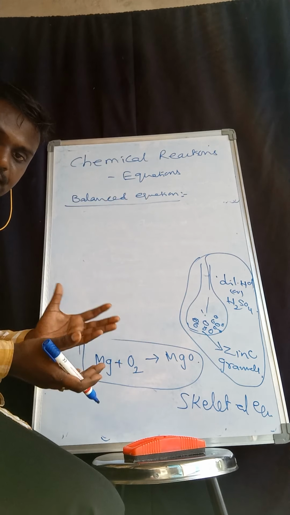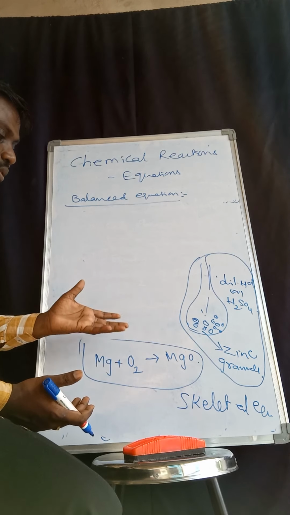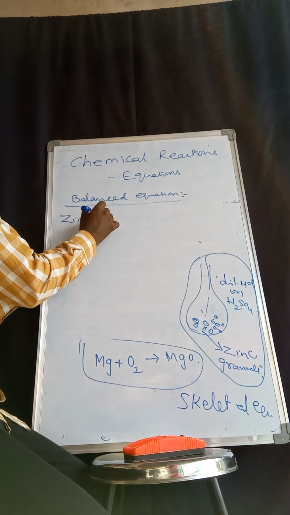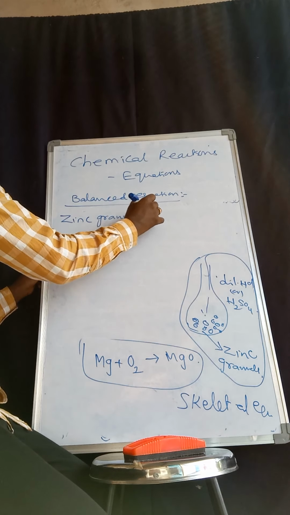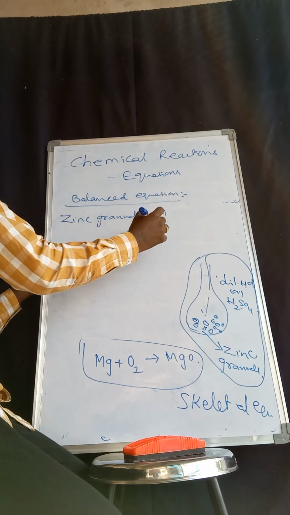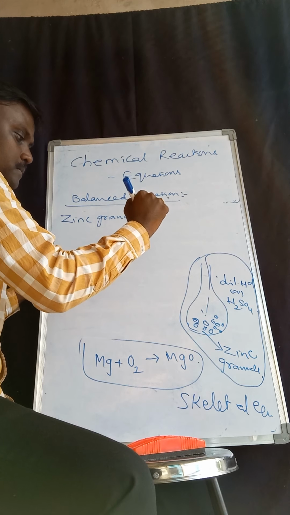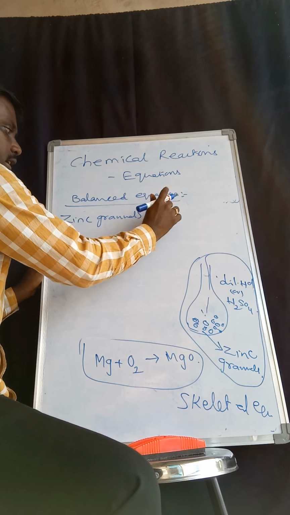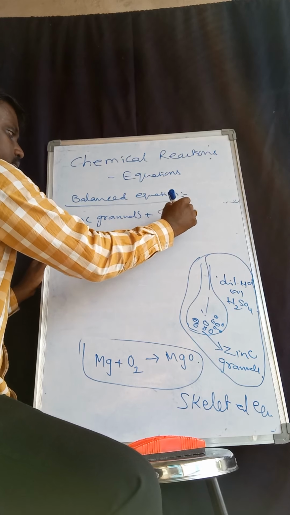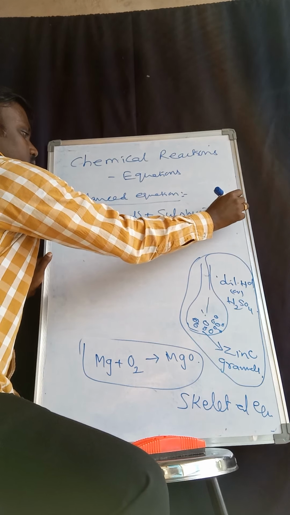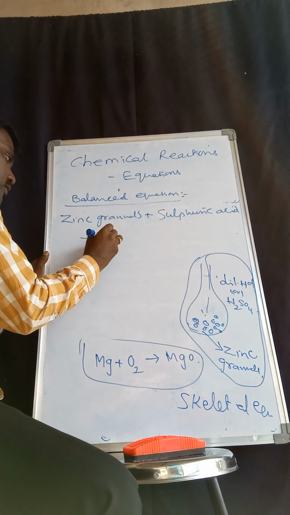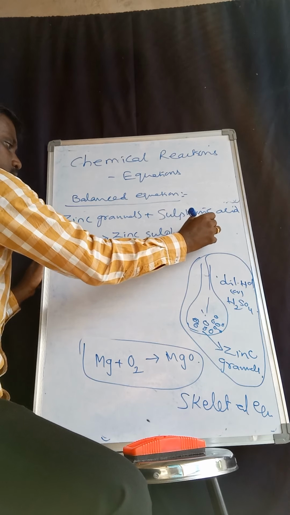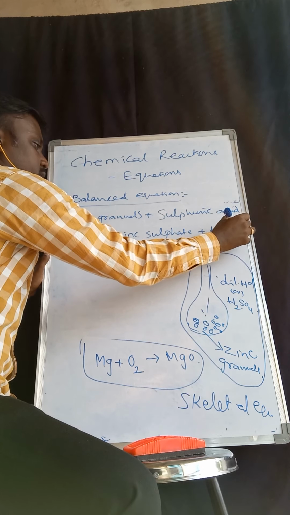This is a lengthy story, so how can it be expressed in a sweet and short way? Zinc granules plus hydrochloric acid or sulfuric acid gives rise to zinc sulfate plus hydrogen gas.